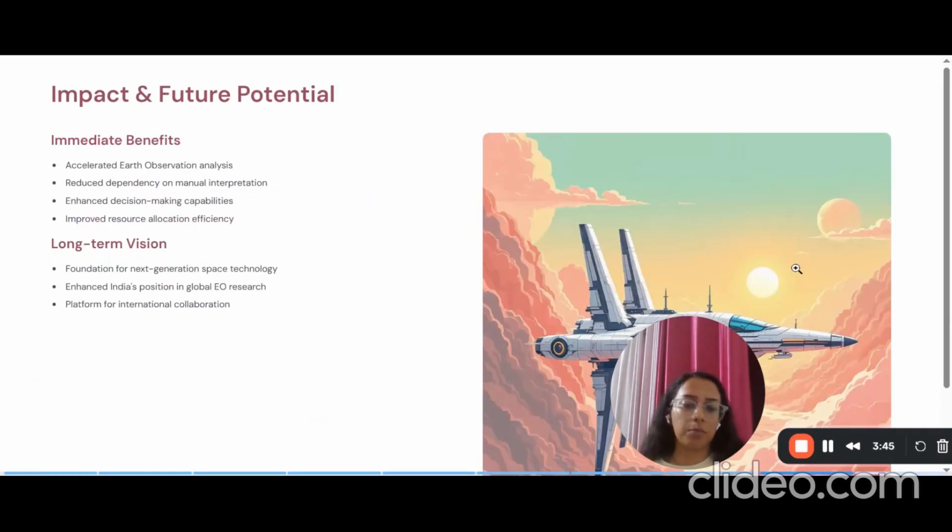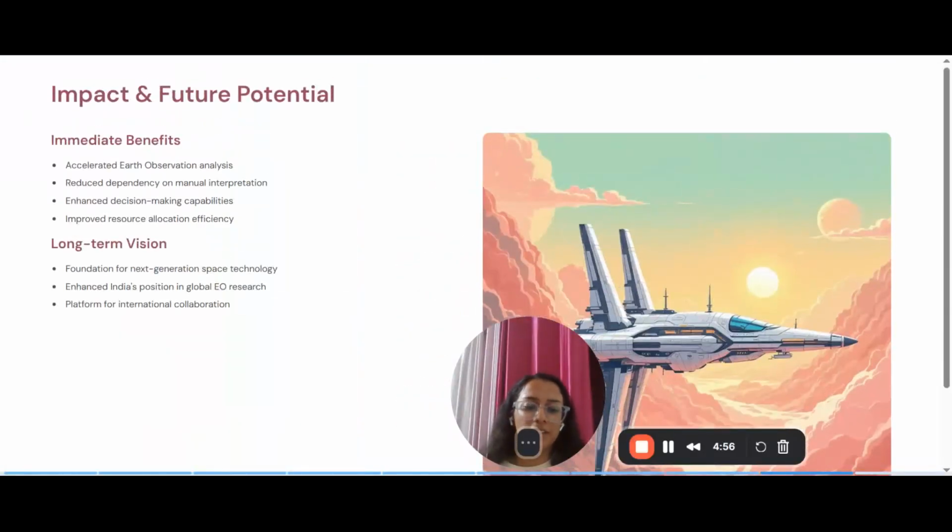Moving on, what will be the impact and future potential? Coming to impact, accelerated Earth observation analysis is the first impact of this project. It reduces dependency on manual interpretation, because manual work takes a lot of time, and enhances decision-making capabilities. And for the long-term vision, this project can really stand out as a foundation for next-generation space technology, because it can help India's position in global EO research, and this can become a platform for international collaboration as well.